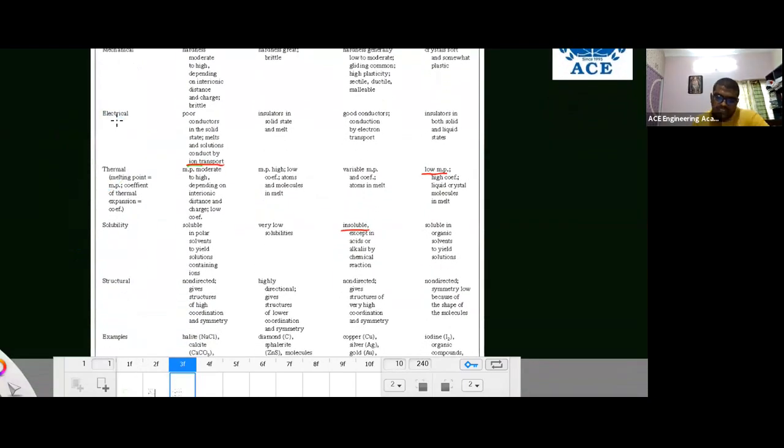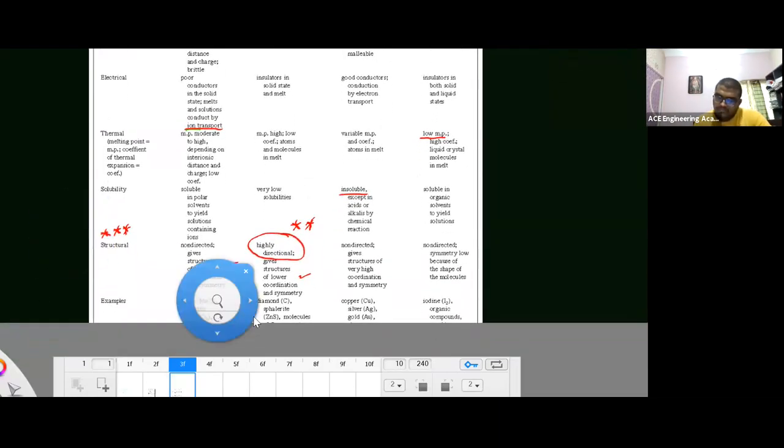From the structural point of view, this is very, very important. Ionic bond materials are not directional, but covalent bond materials are highly directional. Only covalent bonded materials are directional. In all the remaining, non-directional bonds are present randomly. Because of these non-directional bonds, the coordination number is very high. But the coordination number is low in covalent bond materials because highly directional bonds are present. Even in metals, bonds are non-directional, and van der Waals bonds are also non-directional. Remember, covalent bonded materials are highly directional. Examples of covalent bond materials: you can take diamond. Examples of ionic bond materials are NaCl, CaCO3, and metals are copper, and van der Waals materials are iodine and organic compounds.